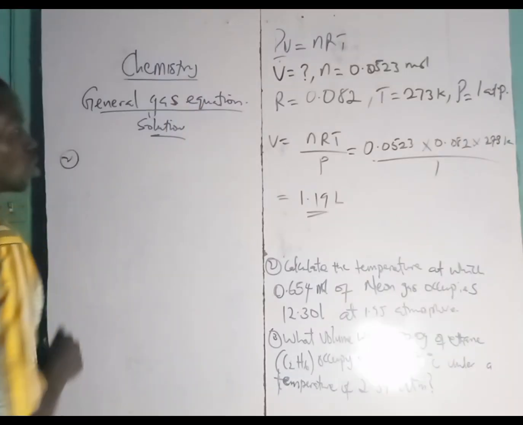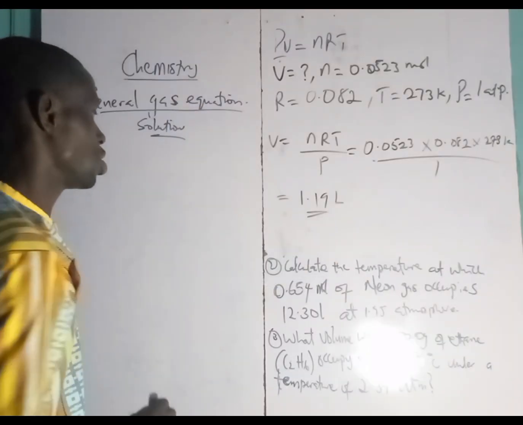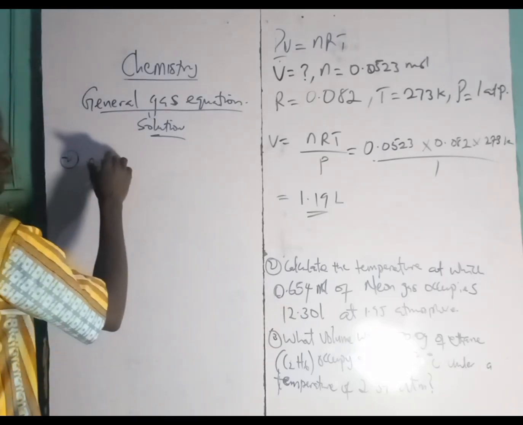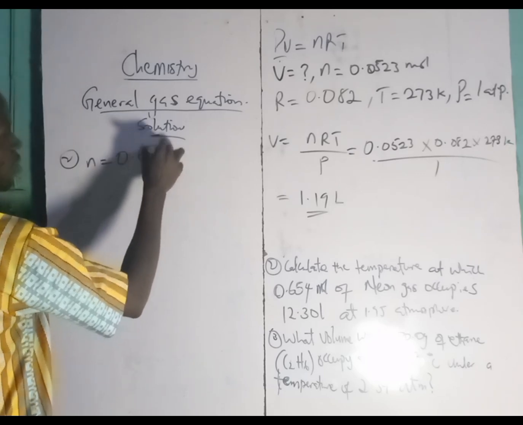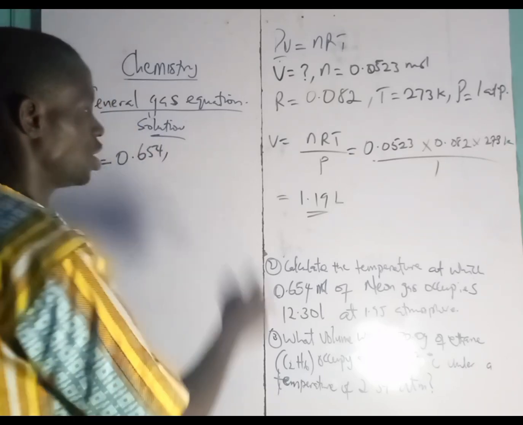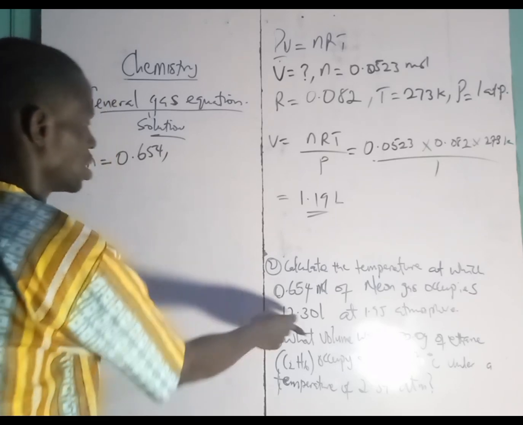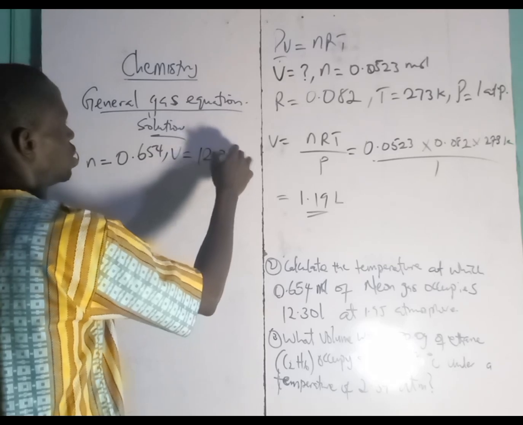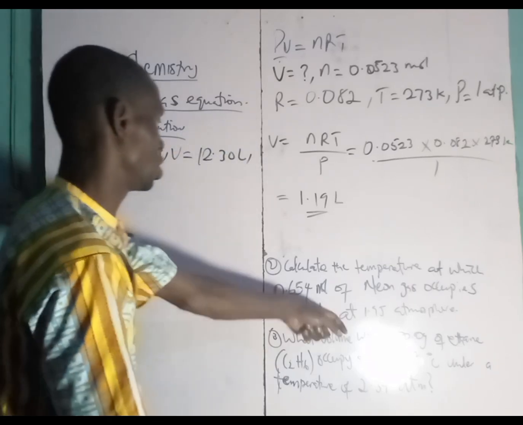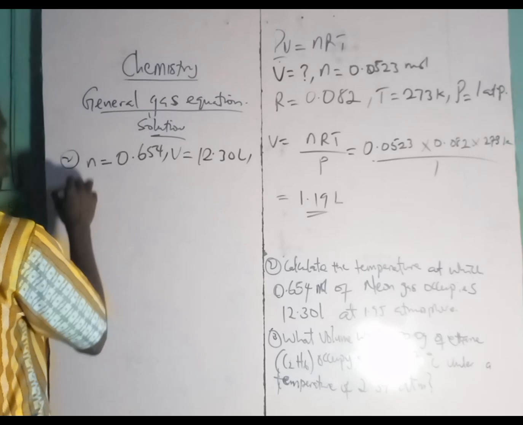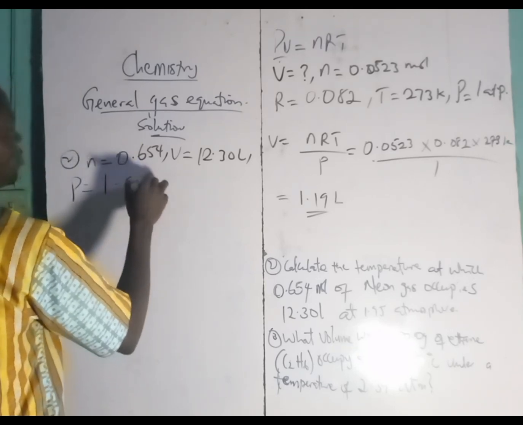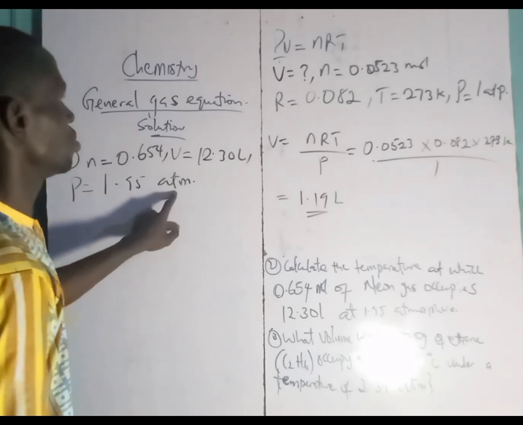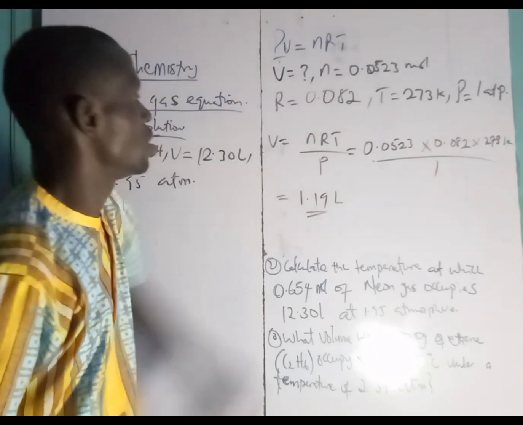Alright. Number 2. Calculate the temperature at which 0.654 mole of neon gas occupies a volume of 12.30 liter at a pressure of 1.95 atm. And don't forget I told us when we have atm we are using this.